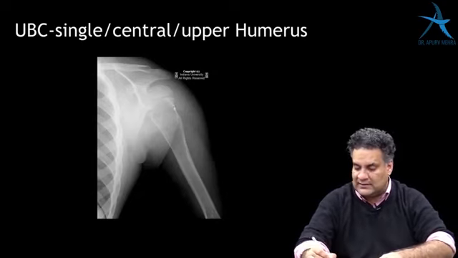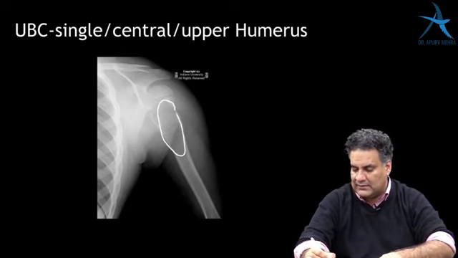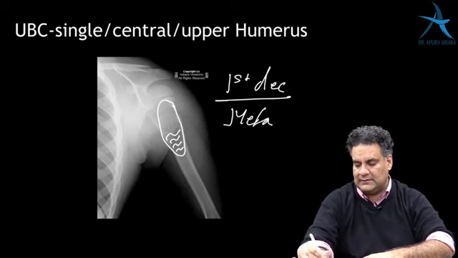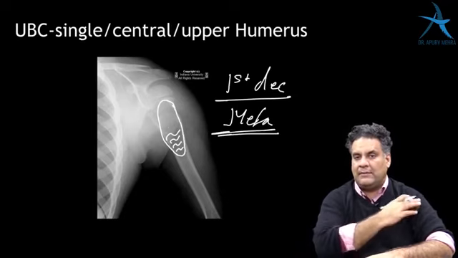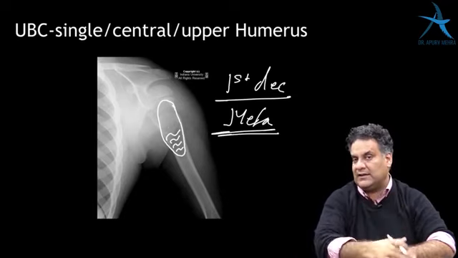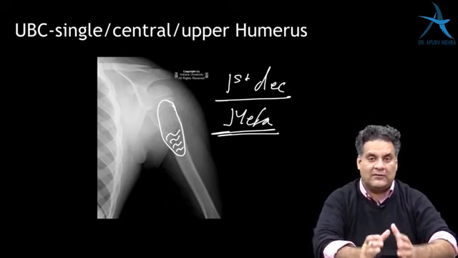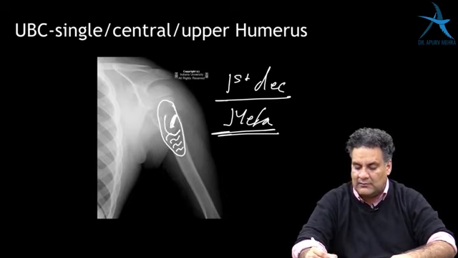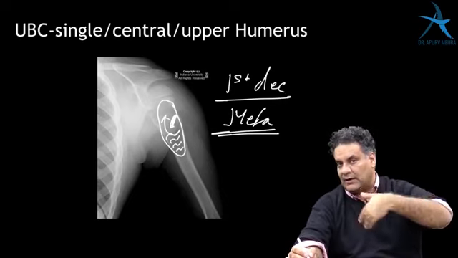Unicameral bone cyst is a single central cavity filled with fluid. It is seen in the first decade of life. It is metaphyseal, so it's in the upper end of humerus: single central cavity, metaphyseal, first decade of life. And now when there is a cortical hinge at the corner, with the movement of the fluid, the cortex moves up and down, up and down.